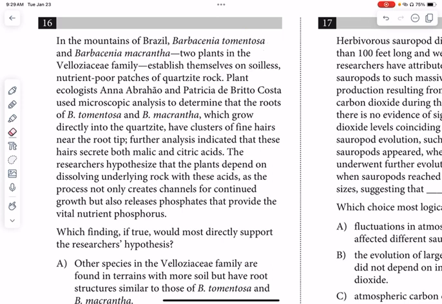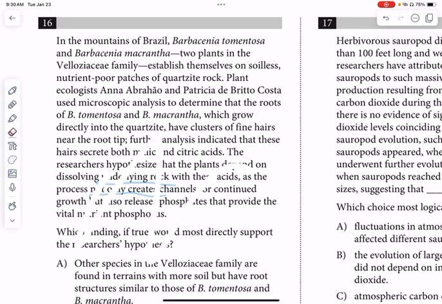The researchers hypothesize, so here's our hypothesis. This is what we know we need to focus on, that the plants depend on dissolving underlying rock with these acids, as the process not only creates channels for continued growth, but also releases phosphates that are going to provide the nutrients. Okay, so we need to kind of understand this hypothesis, right? That they are actually dissolving the rock underneath with those acids. And that is how they are getting their nutrients.